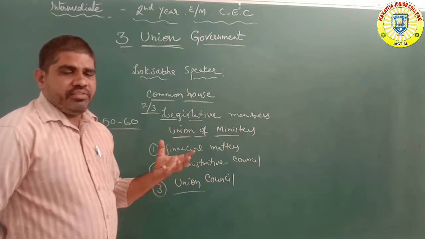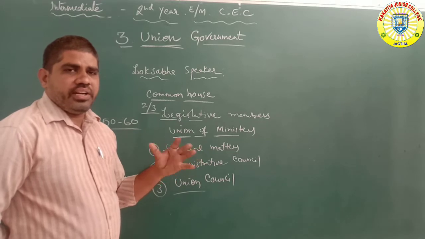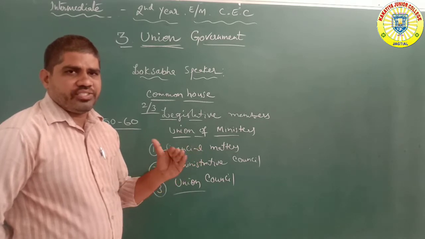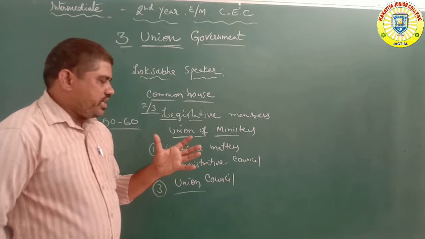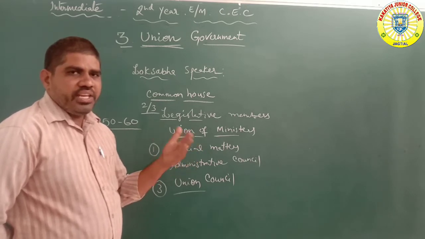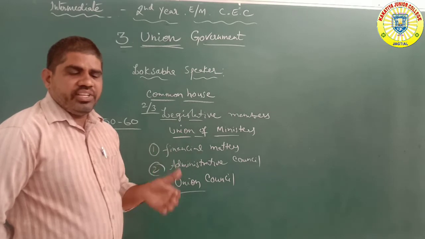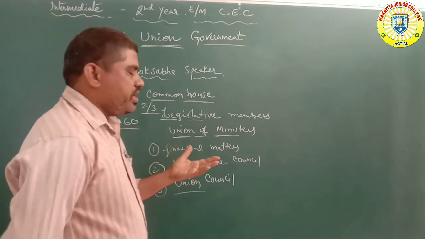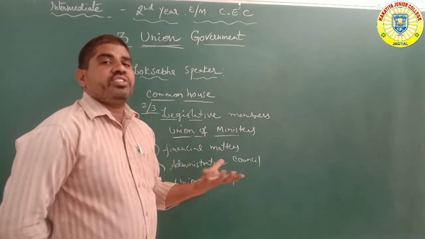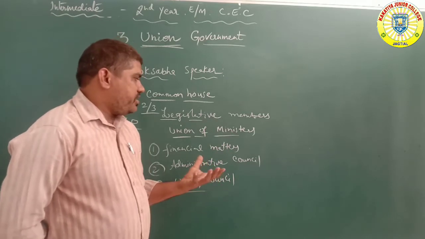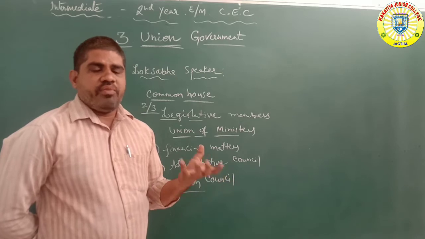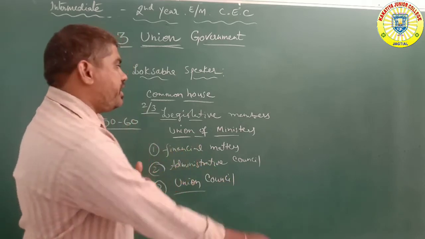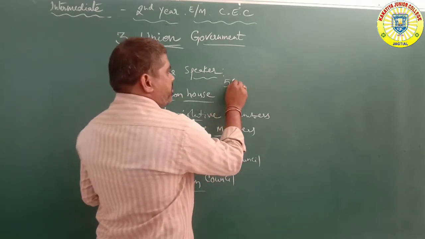Under the voting system at the parliament level, the cast vote decides the bill and the judgment is finally given. How many members are there? Lok Sabha has about 545 members.